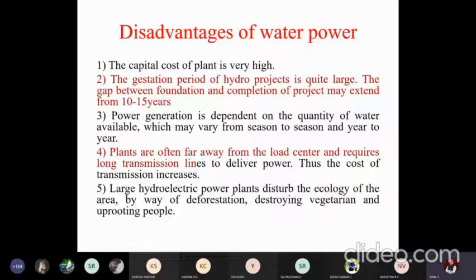And the last point is large hydroelectric power plants completely disturb the ecology by way of deforestation. For example, you have to relocate a good amount of people, cut all the trees, remove the green vegetation, you have to uproot the people, load on one part of the land increases, sometimes it may lead to landsliding or earthquake, etc. Certain issues will be there. So these are some of the limitations of water power. Please make a note of it.